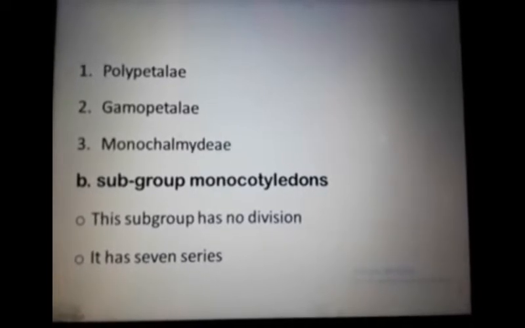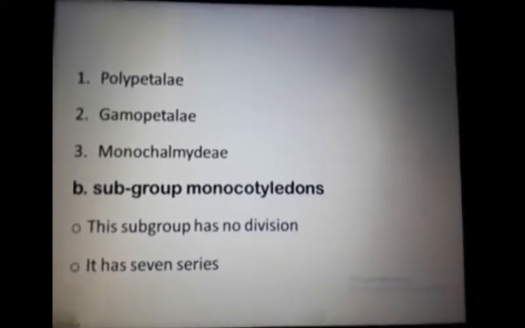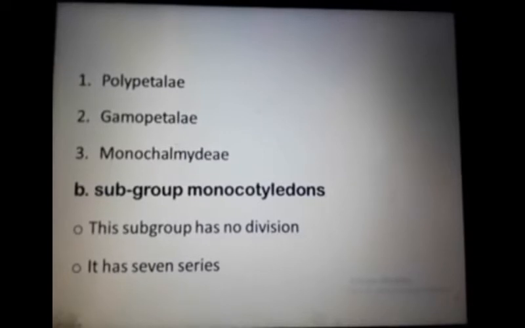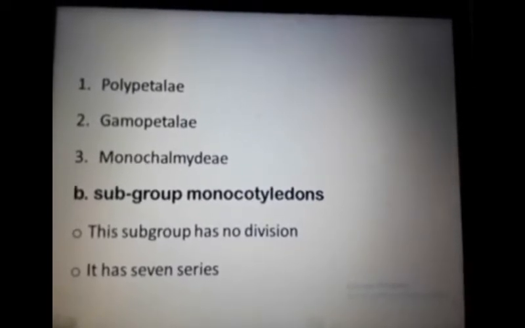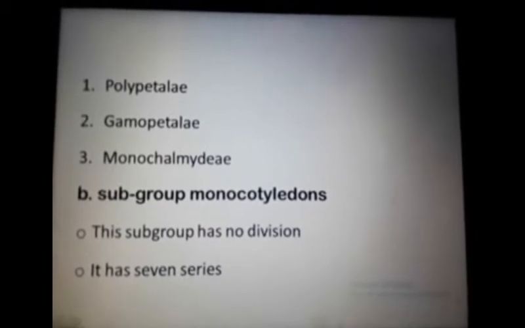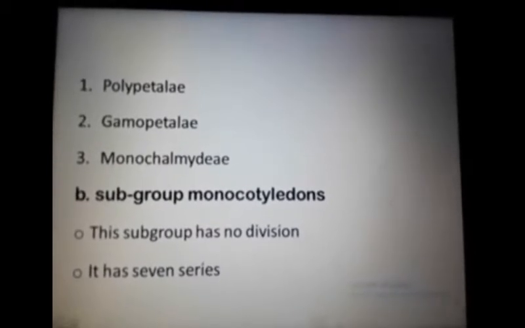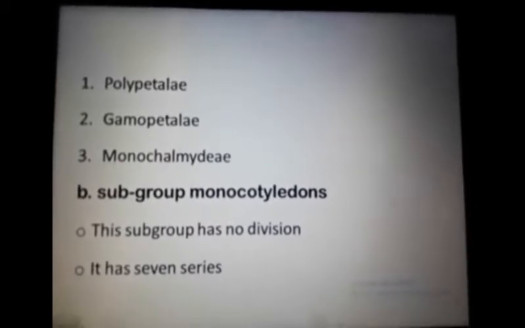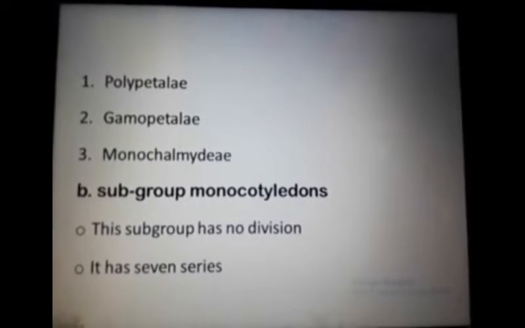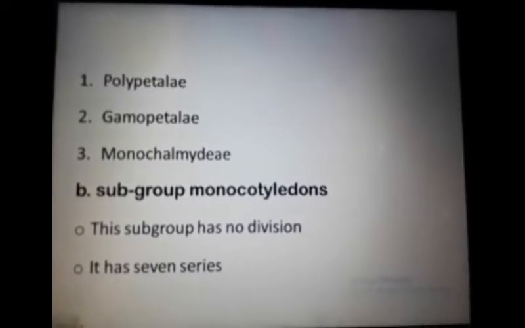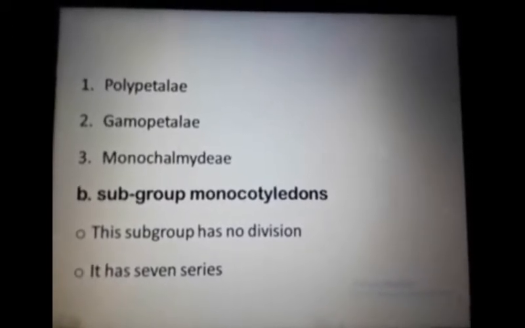This division is further divided into three series. These are Thalamiflorae, Disciflorae, and Calyciflorae. Three divisions. These are the three series basically: Thalamiflorae, Disciflorae, and Calyciflorae. Each series has many cohorts and orders as well.